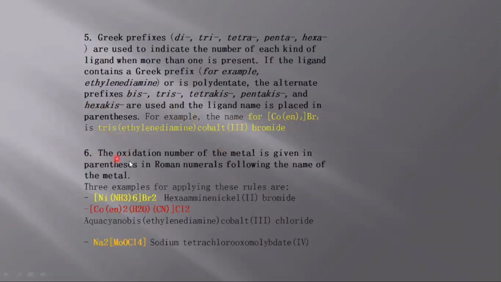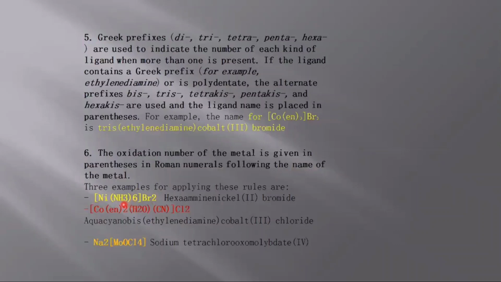The last rule is that the oxidation state of the metal is given in parentheses, in Roman numerals, following the name of the metal. Three examples are used that satisfy all these rules. The first example is [Ni(NH3)6]Br2. This is the cation, this is the anion. We will name the cation first as the first rule suggests.